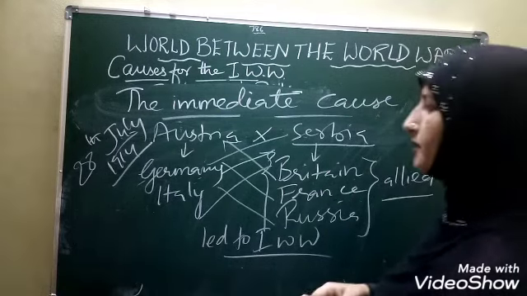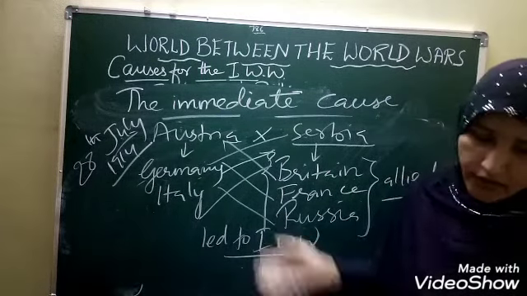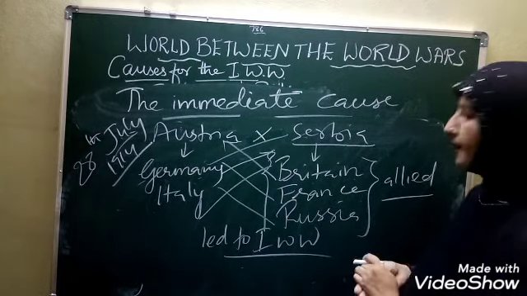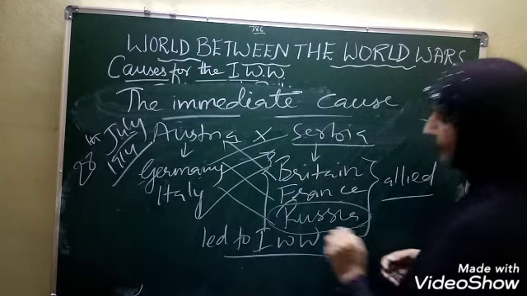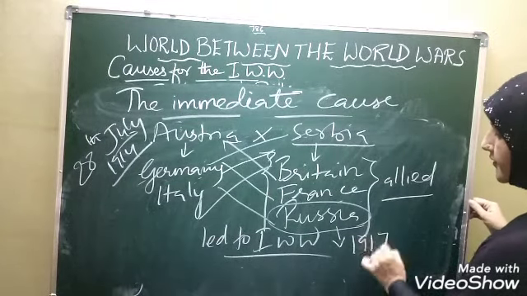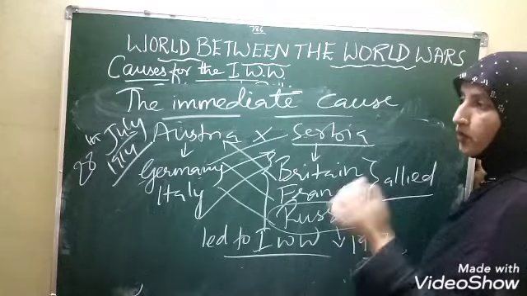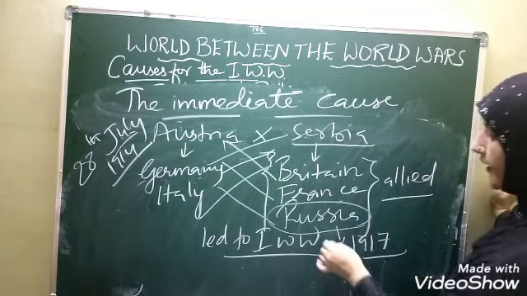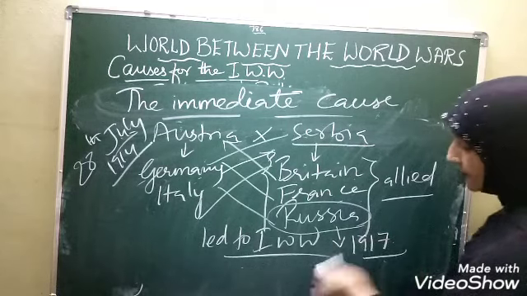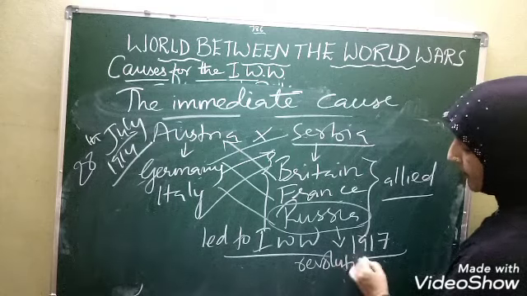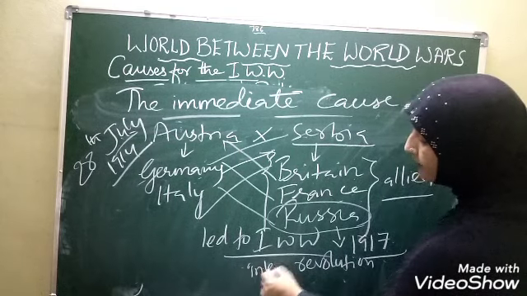So what was the result of this First World War? As the war was going on, children, what happened in Russia? In the year 1917, as you all know, the period of the First World War is 1914 to 1918, in Russia a revolution was started, an internal revolution.